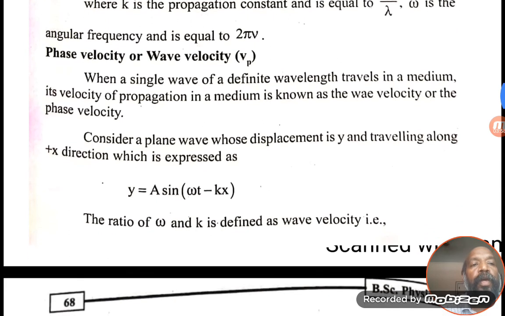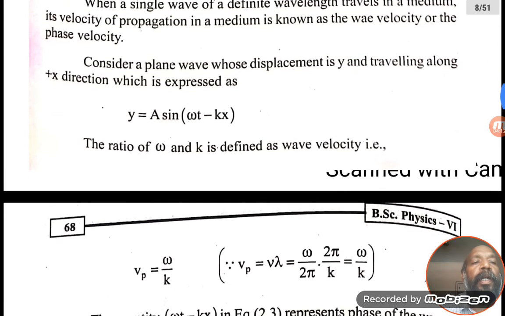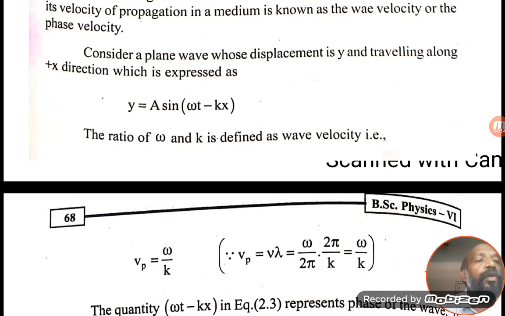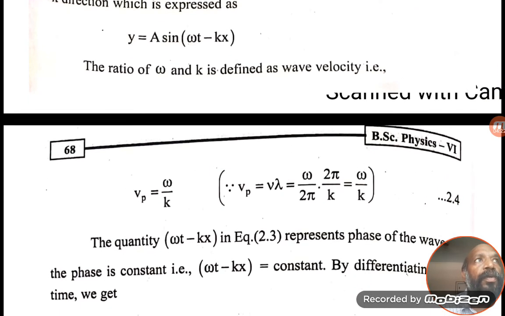Consider a plane wave whose displacement is y and which travels along the plus x direction, expressed as y equals a sin(ωt minus kx). The ratio of ω and k is defined as the wave velocity. ω by k equals the wave velocity, that is, the phase velocity. So Vp equals ω by k.